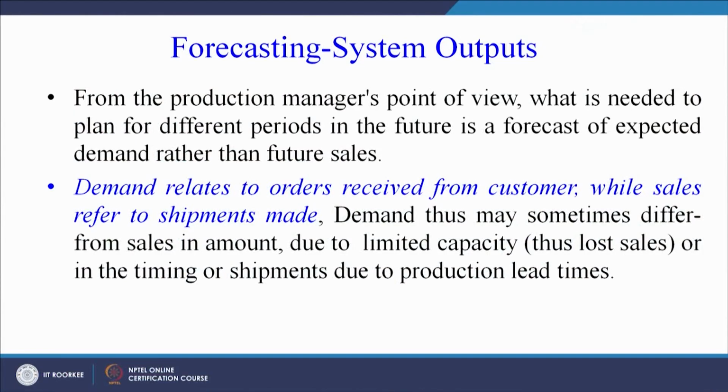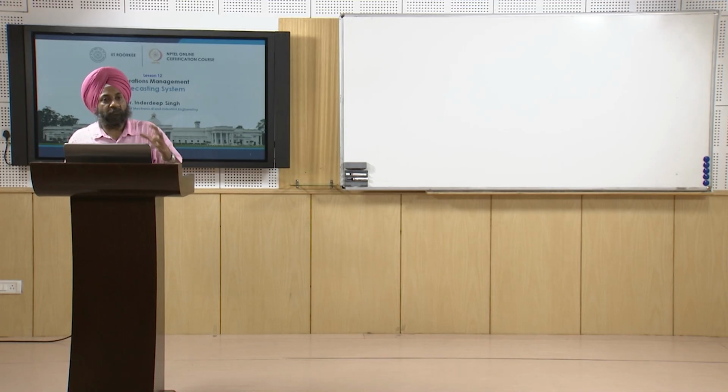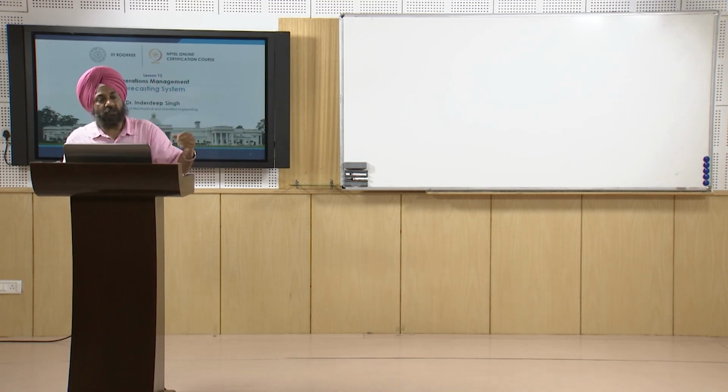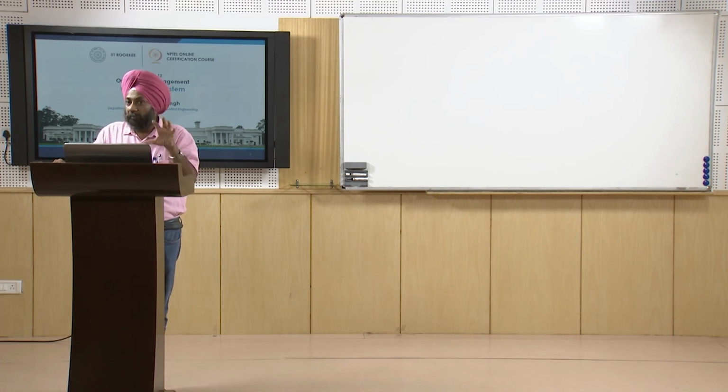From the production manager's point of view, what is needed to plan for different periods in the future is a forecast of expected demand rather than the future sales. As I have already told you, if the demand data is known to the production manager, he can plan all the activities accordingly. He can plan his procurement, he can plan his machines, he can plan his manpower, he can plan the schedule that he is going to follow. So all that depends upon the demand data that is available from the forecast.